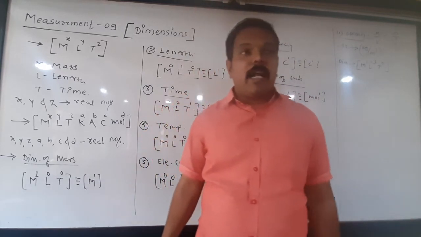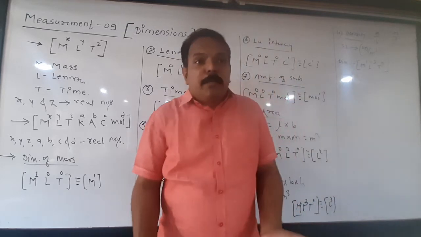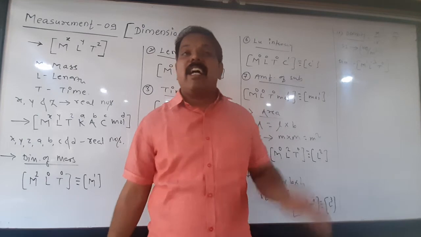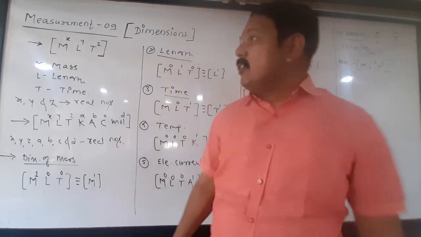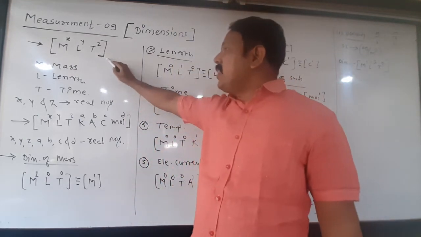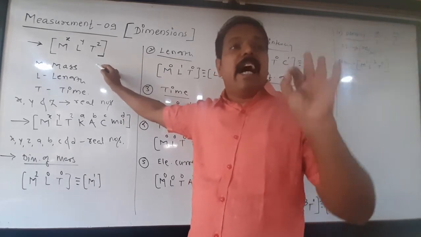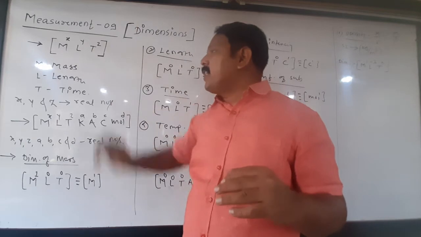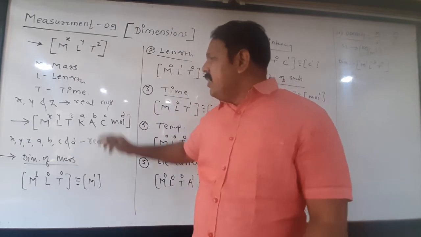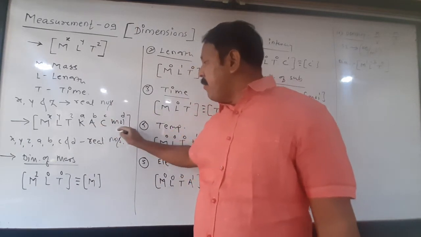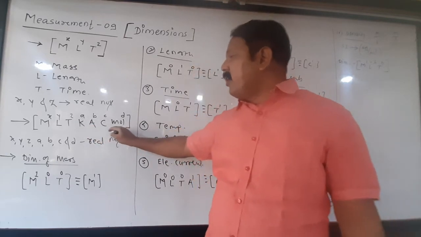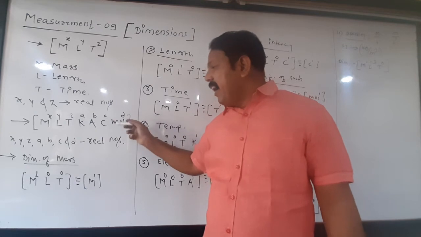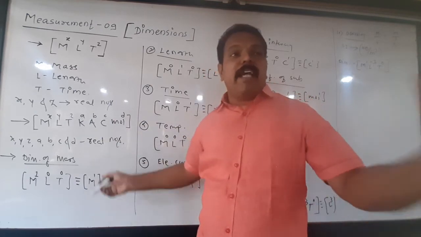Or another definition: the powers to which fundamental quantities must be raised so as to explain the derived quantity completely are called dimensions. So it is always represented by a square bracket containing at least the basic fundamental quantities M, L, T having different powers x, y, z. Or sometimes it may consist of other fundamental quantities by their symbols, as shown in the figure, with different powers a, b, c, d.